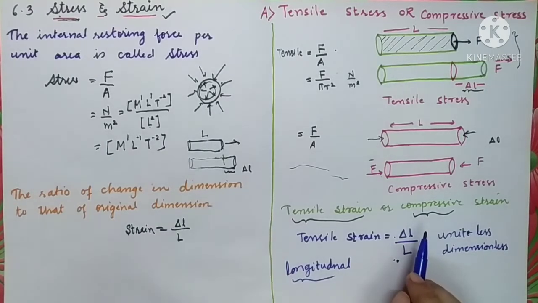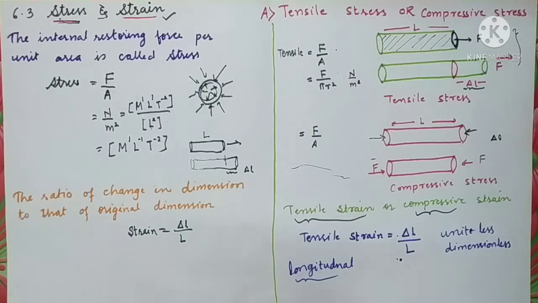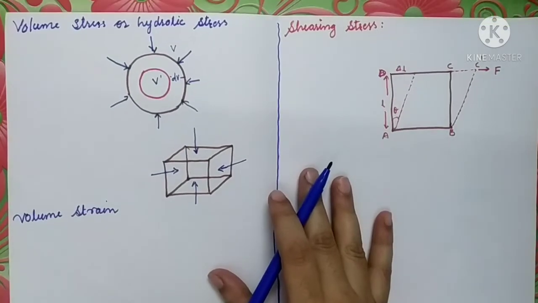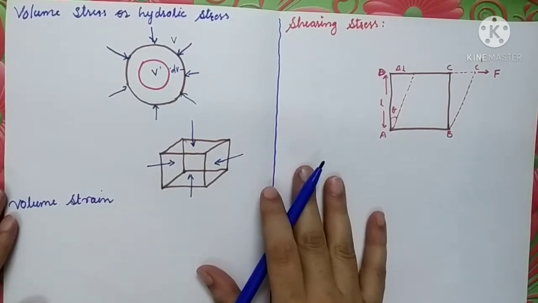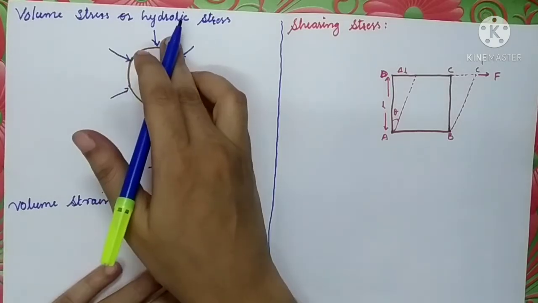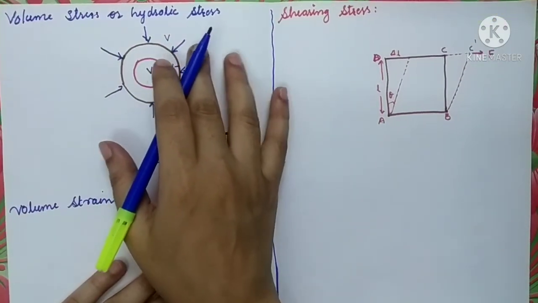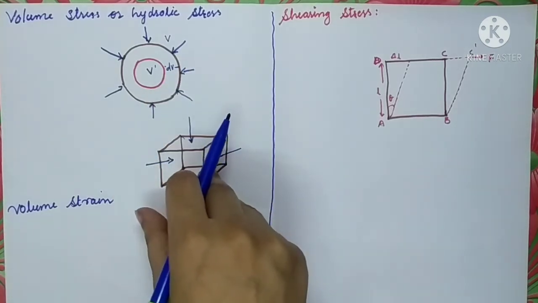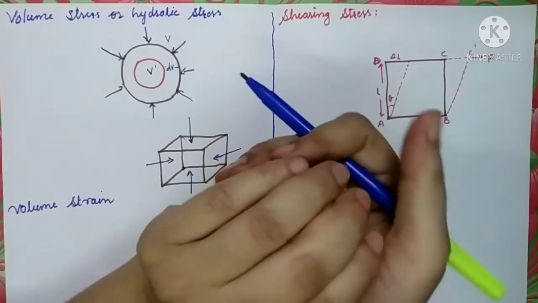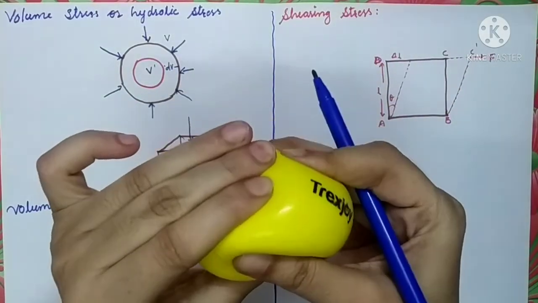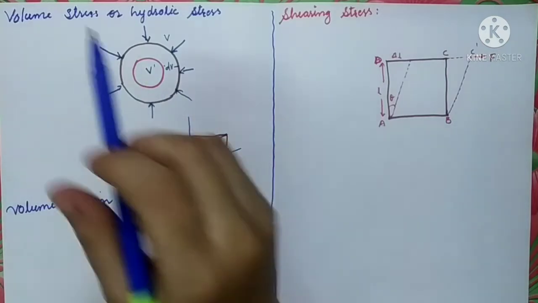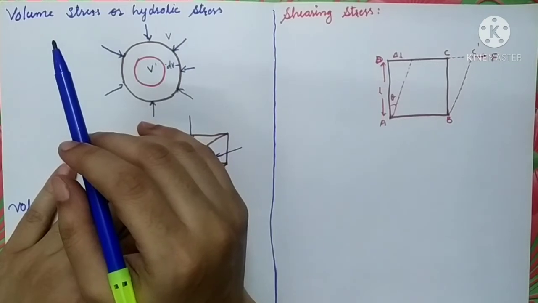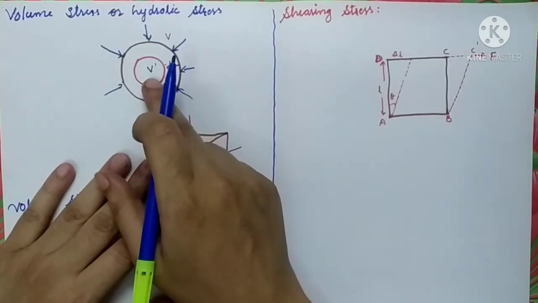So now let us study the second type of stress and strain, which is volume stress or volume strain. Volume stress is also called hydraulic stress and hydraulic strain. So if the deformation corresponds to the change in volume of the object, remember that if the deformation only changes the volume, the shape of the object will remain as it is.